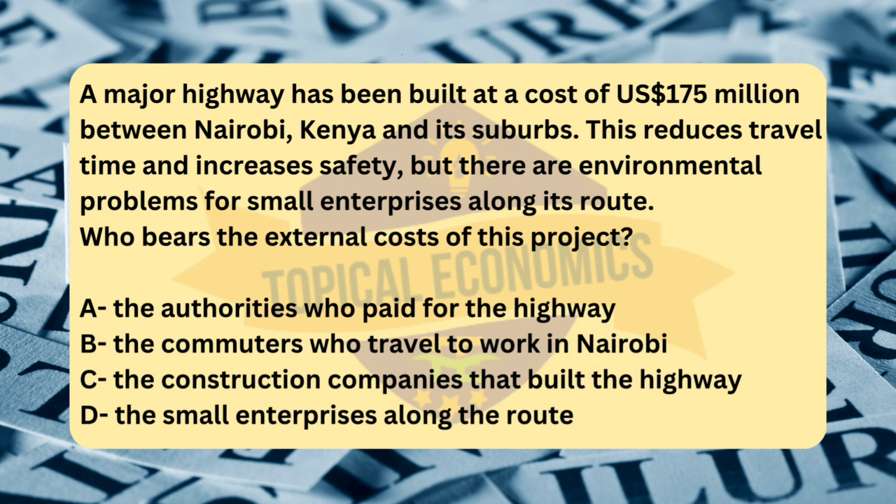Next, option B. The commuters who travel to work in Nairobi. Commuters benefit from the highway because it reduces travel time and increases safety, so they do not bear the external costs. They are the direct beneficiaries of the highway and are not harmed by the environmental or business disruptions caused along the route. Lastly, option C. The construction companies that built the highway do not bear the external costs associated with the project.